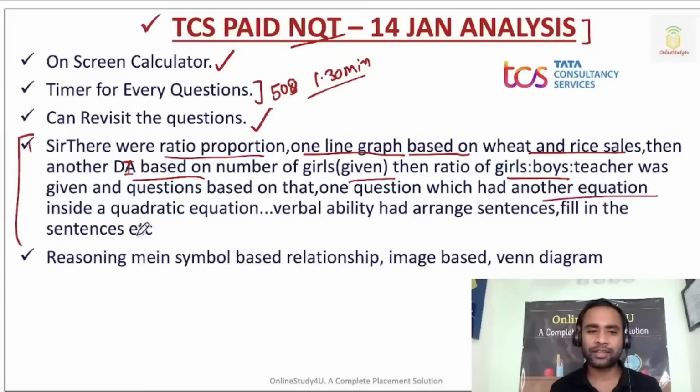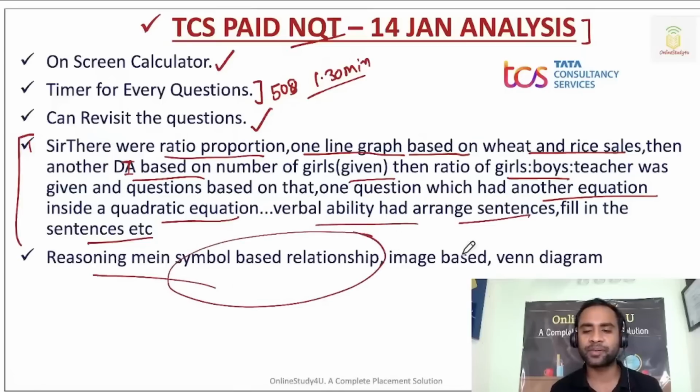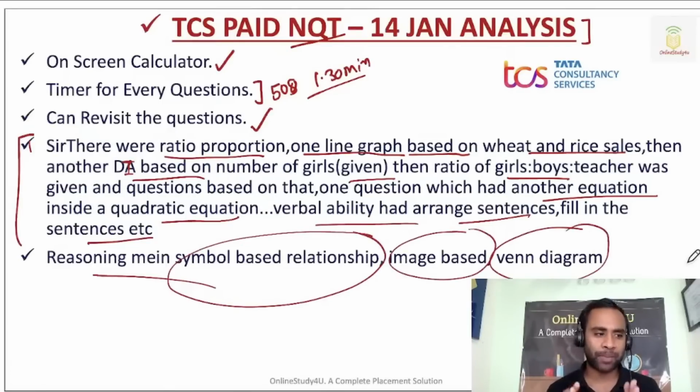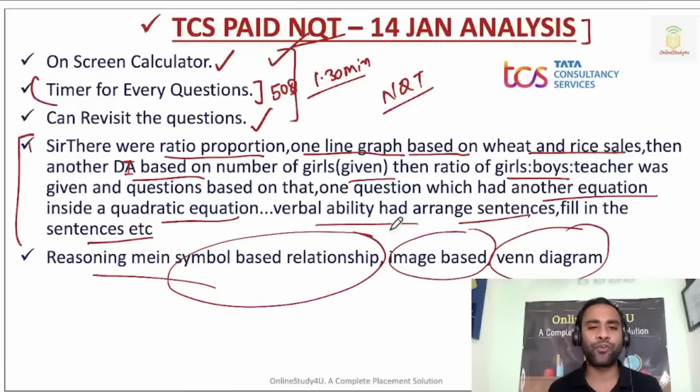One question was another equation inside a quadratic equation. Verbal ability had arranged sentences, fill in the sentences, etc. Reasoning had symbol based relationships, image based, and Venn diagram. So these were the patterns asked in today's examination, okay? So the timer was there for every question. This was in the paid NQT, and tomorrow we have NQT. So we have to see if they are going to follow the same kind of pattern or not.